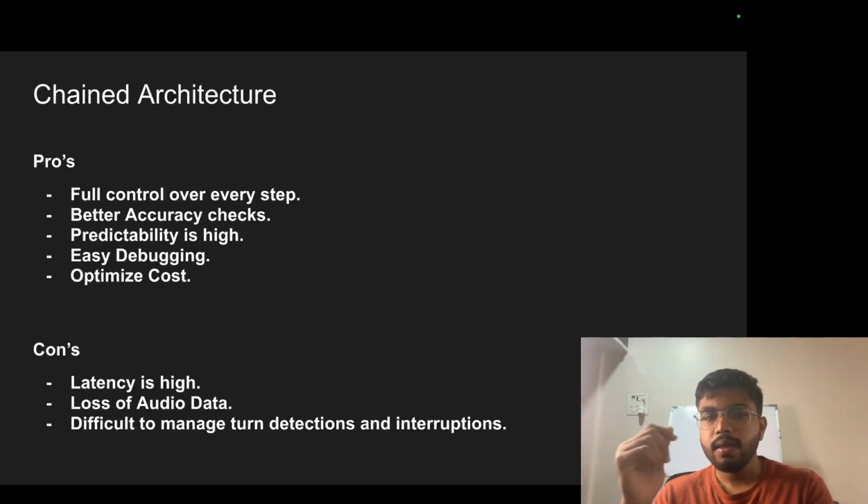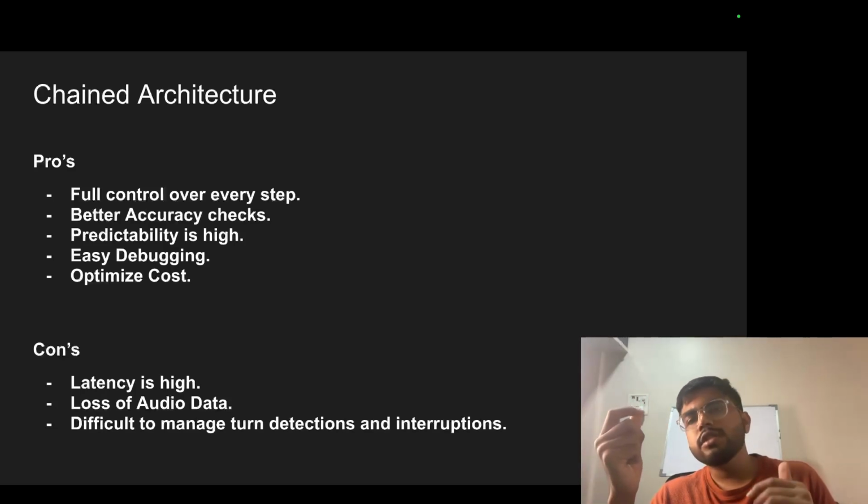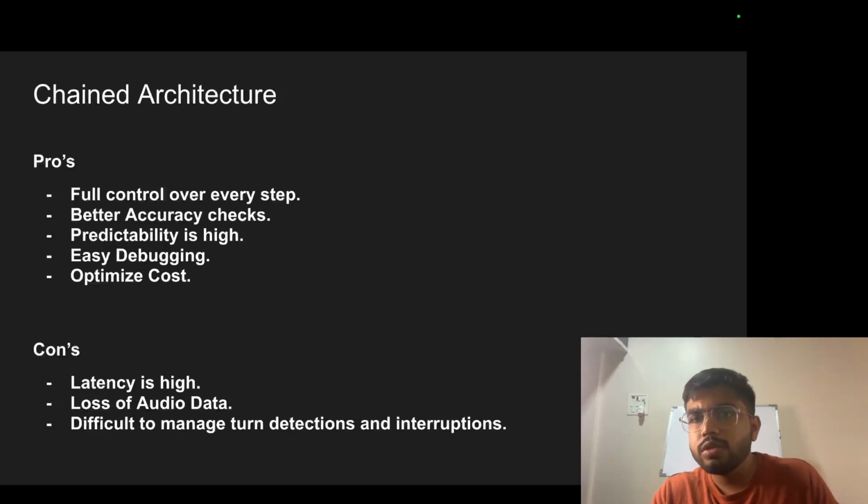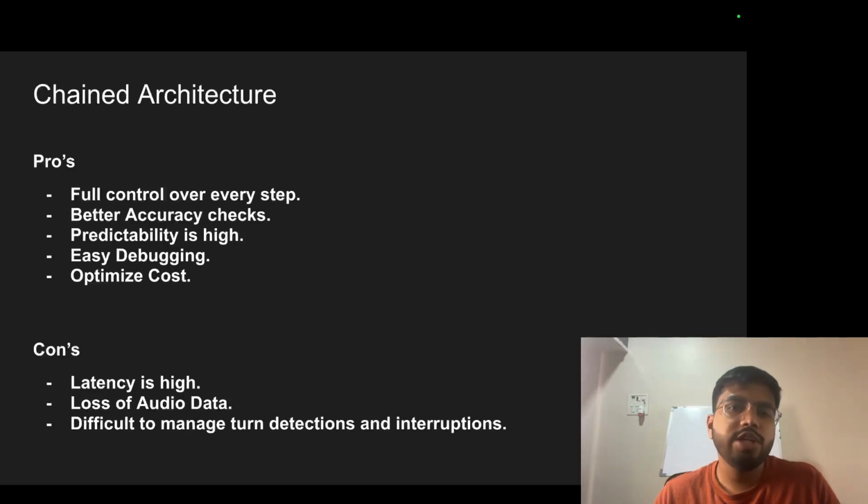Cons. The con is latency is high because there are three models: speech to text, text doing the work, then again text to speech. Latency is high. Loss of audio data. Any conversion comes with a loss, right? Speech you are converting to text, there is some loss possible there. Difficult to manage interruptions, right? What generally happens with chained architecture is you take some pause, the model is not able to detect that properly, and you miss some important words in between. So that is a problem with chained architecture, right?